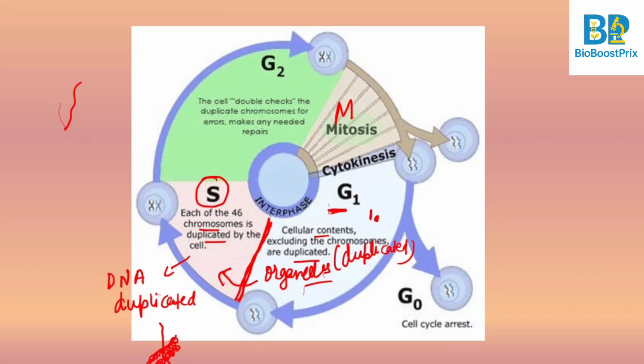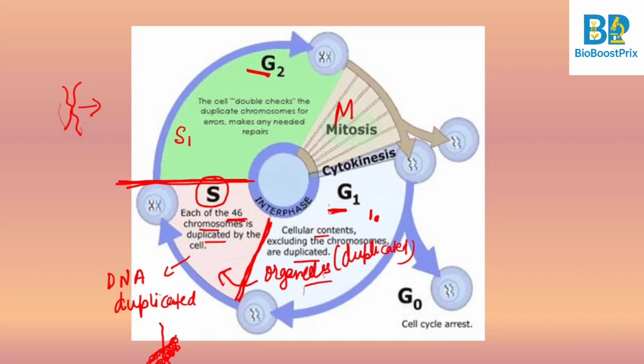So the chromosome divides so that the DNA can also divide and pass on. Once all the chromosomes are duplicated, another checkpoint checks whether the entire DNA and chromosome got duplicated or not. Then it goes to the G2 stage, which is the final stage that ensures that everything is fine.